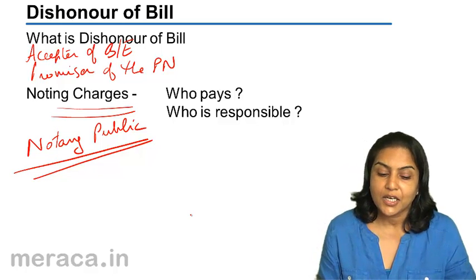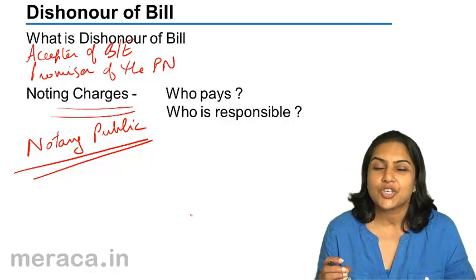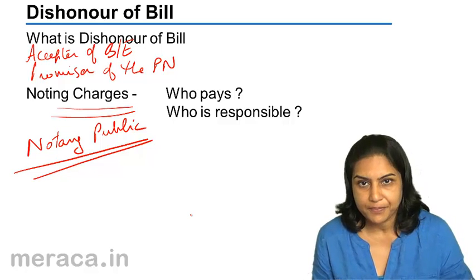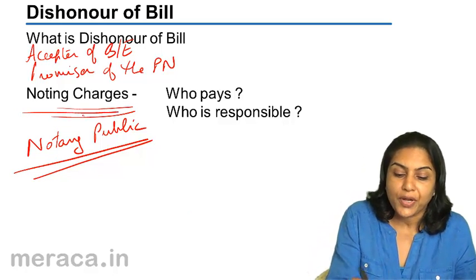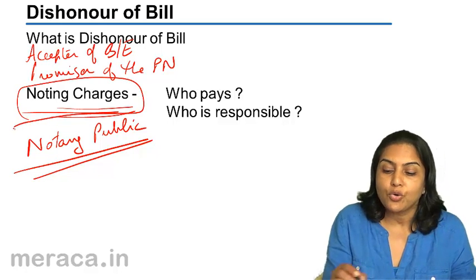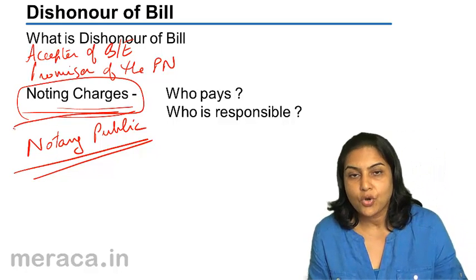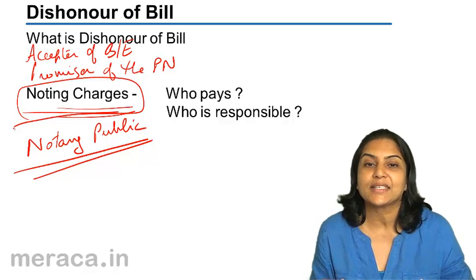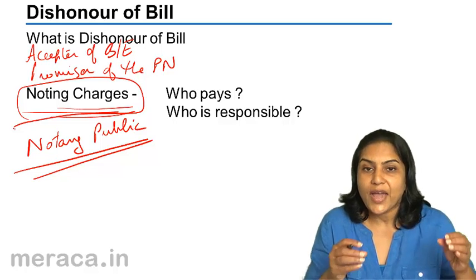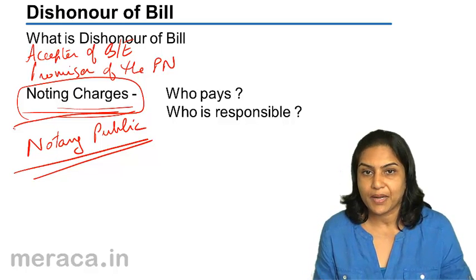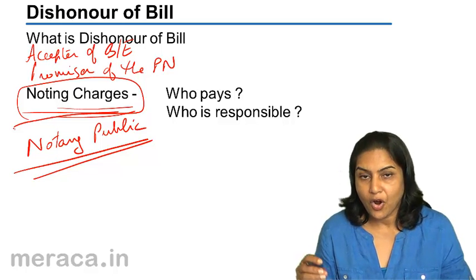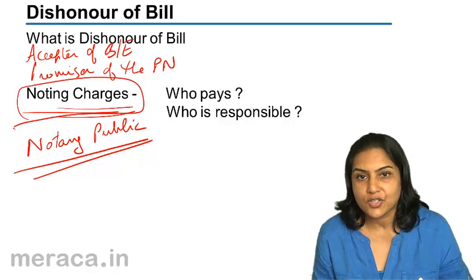For this, the notary public charges a nominal fee. That fee is called noting charges. Now, who pays the noting charges? Whoever presents the bill ends up paying the noting charges. So X has handed over this bill to the notary public in order to register the dishonour.